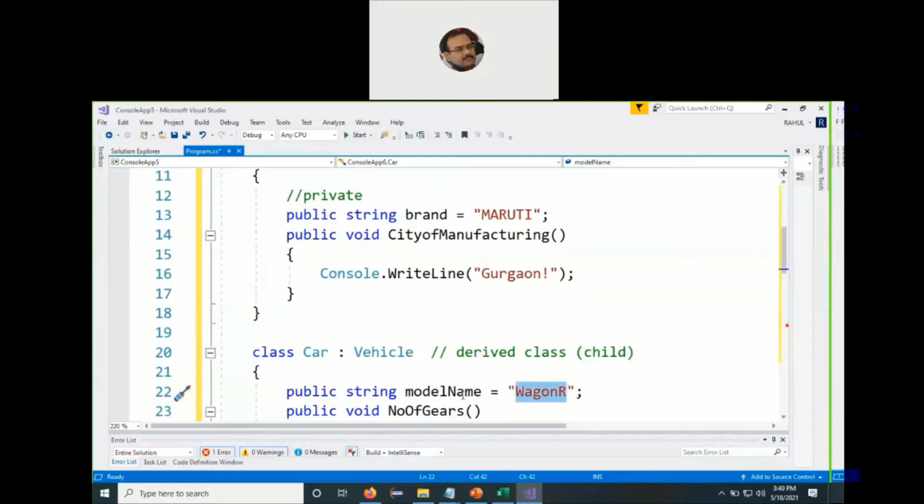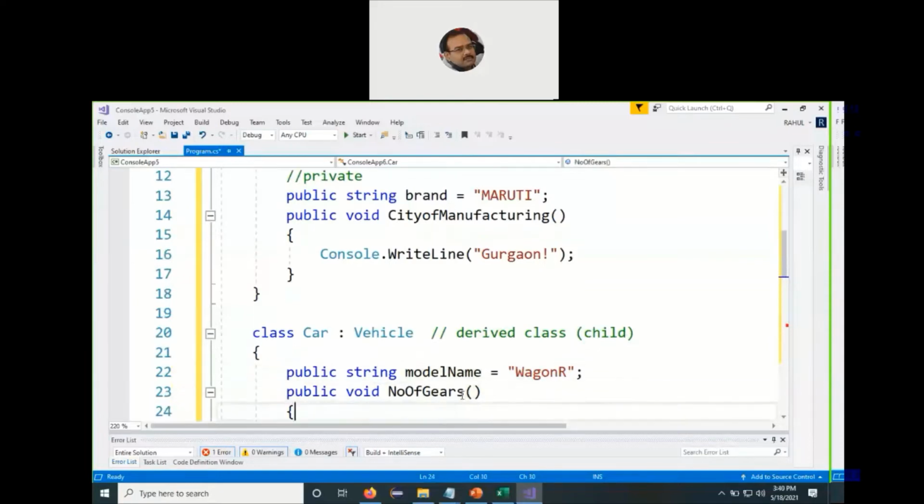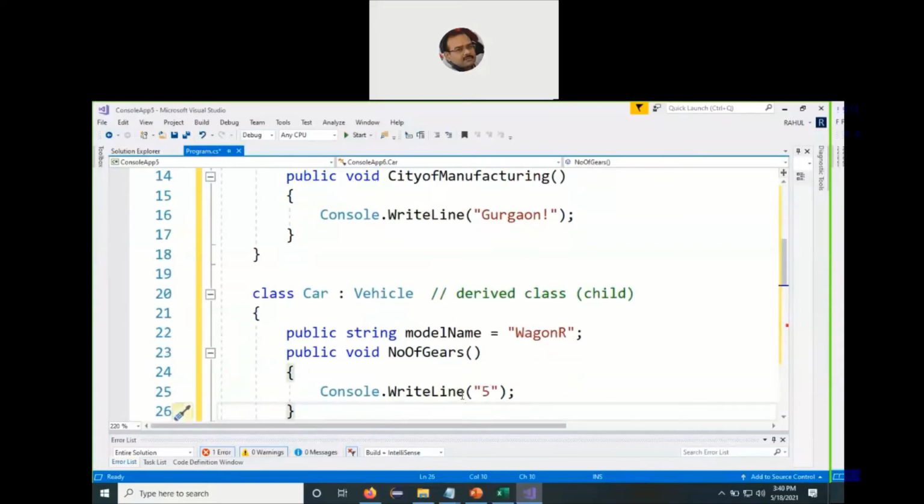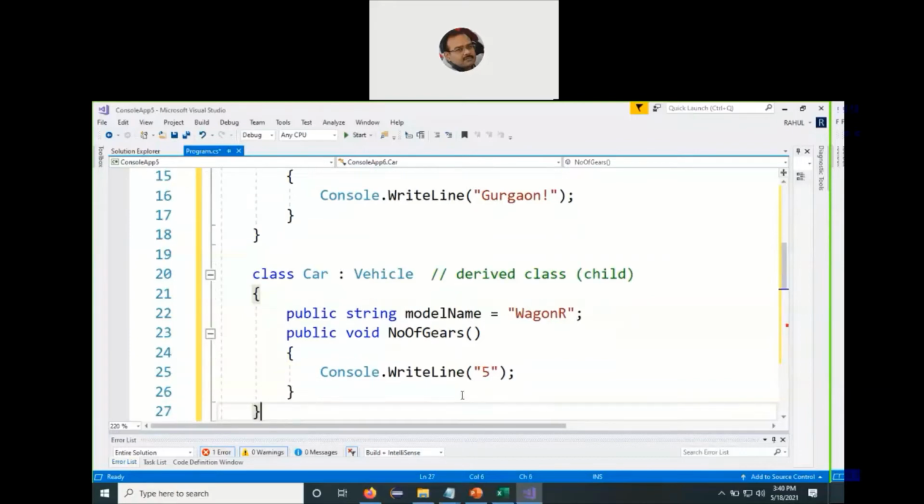It's the brand name, and we define a function called number of gears. How many gears are there in this particular model? So it's a public void number of gears and Console.WriteLine, and within parentheses, within quotes, 5. So there are 5 gears within this particular model of the brand called Maruti. So we close down the number of gears function and close down the car class.